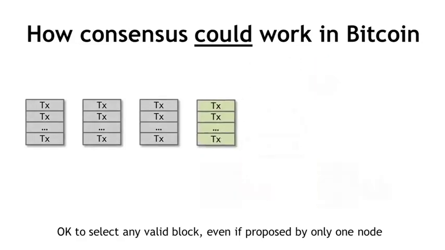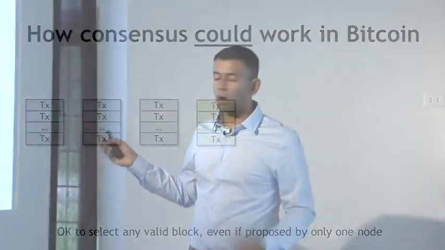Right? So maybe this green block gets selected, it gets added to the consensus blockchain, and then the protocol proceeds in rounds. So if you took the traditional theory of distributed consensus and applied that to Bitcoin, this is the sort of system that you might end up with. Now this has some similarities to how Bitcoin works, but it's not exactly how Bitcoin works. And why is that? The reason for this is simple. Doing things this way is a really hard technical problem for a variety of reasons. There are some obvious ones.